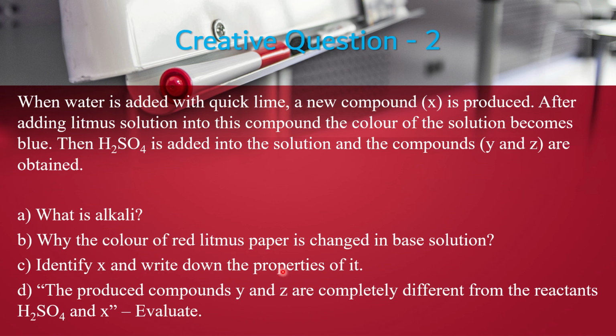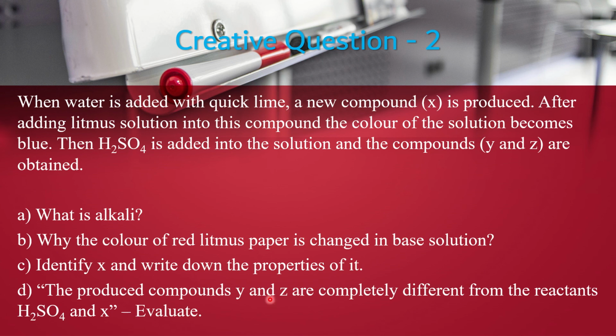Identify X and write down the properties of it. Quicklime: you will show the reaction, calcium oxide plus water, and here X will be calcium hydroxide, and you have to write the properties of it. That means the properties of the base calcium hydroxide.